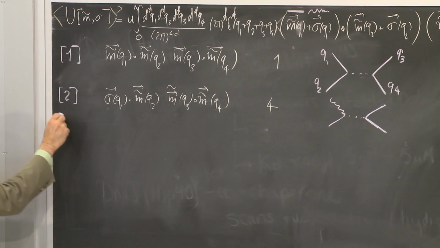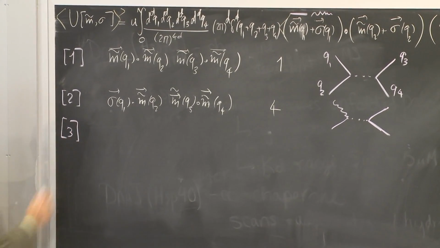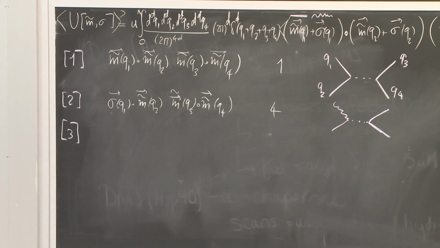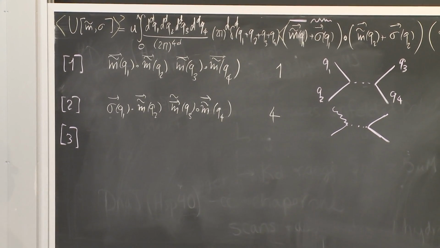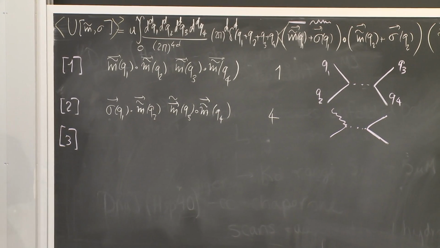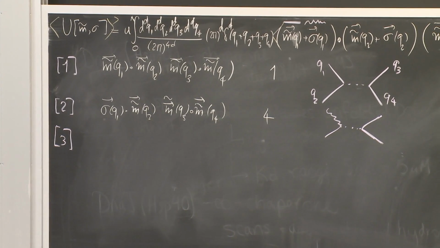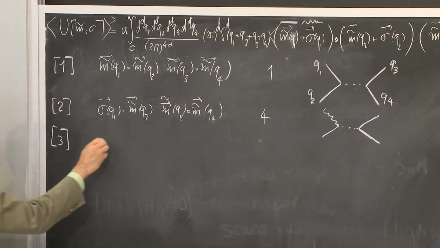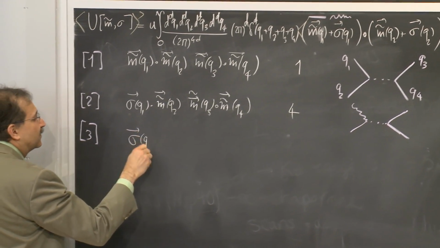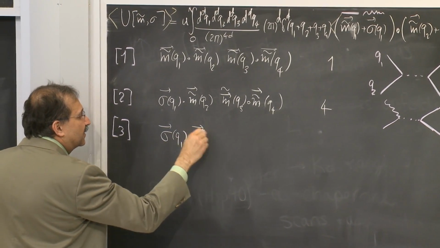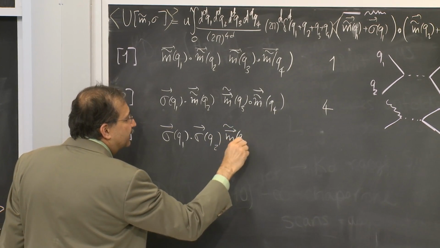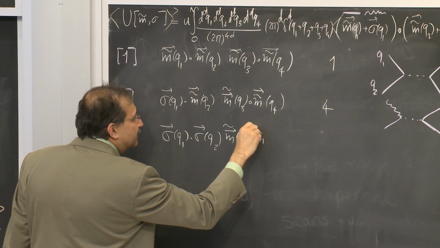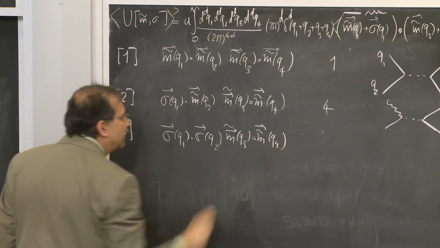The third class of terms corresponds to replacing 2 of the m tildes with sigmas. Now here again I have a choice whether the second one is a partner of the first one that became sigma, such as this one, sigma of Q1 dotted with sigma of Q2, and m tilde of Q3 dotted with m tilde of Q4.